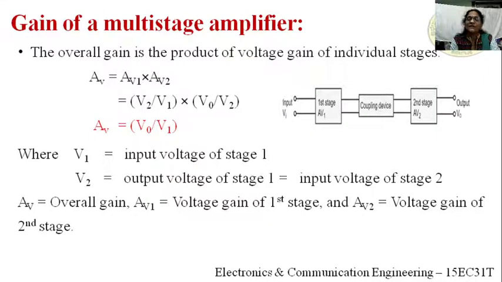So finally we can say the overall gain of a multi-stage amplifier is, right? Here we are considering only two stages. Therefore the output of the second stage divided by the input of the first stage will give the overall gain AV, so AV is equal to V0 by V1.